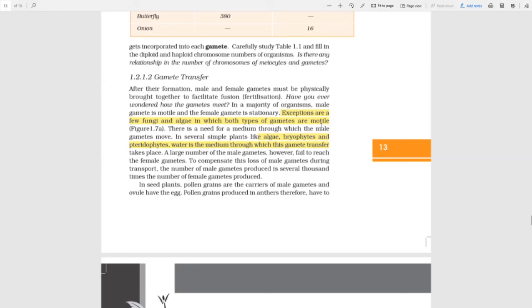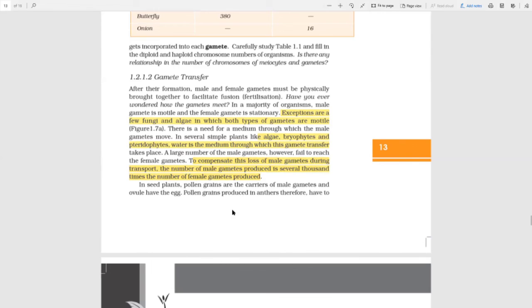Then what? The crown has to wait until they prepare the next one. That is why you prepare millions at one time. If the million come and there is a bomb explosion, at least someone would go ahead, not all would die. So that is why male gametes, to compensate the loss, are always produced in several thousand times the number of female gametes.